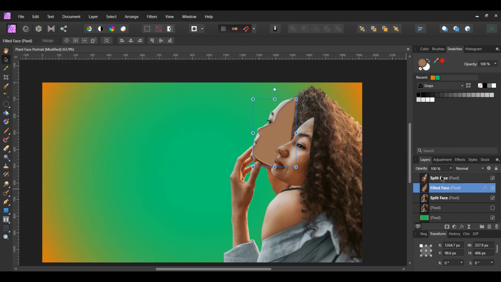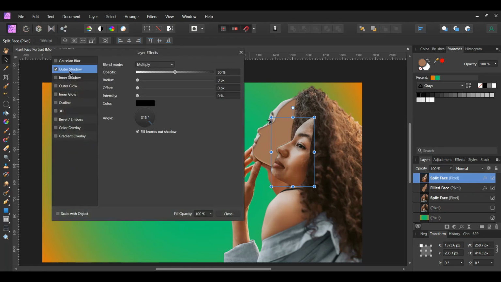Now select the split face layer, the one with just the face, in the layers panel. Click the FX icon in the layers panel. Select the outer shadow. Set the blend mode to normal, opacity to 60%, radius to 15 pixels, offset to 1 pixel, intensity to 40%, and the angle to 45 degrees. After that, select Inner Glow. Set the blend mode to screen, opacity to 50%, radius to 5 pixels, and intensity to 10%.